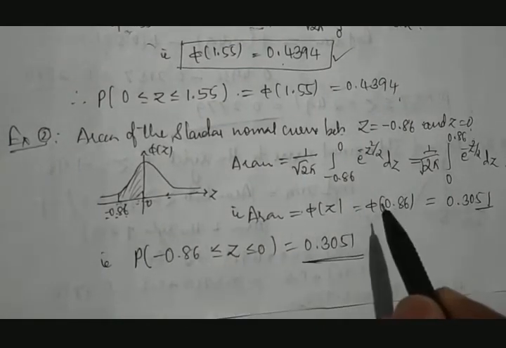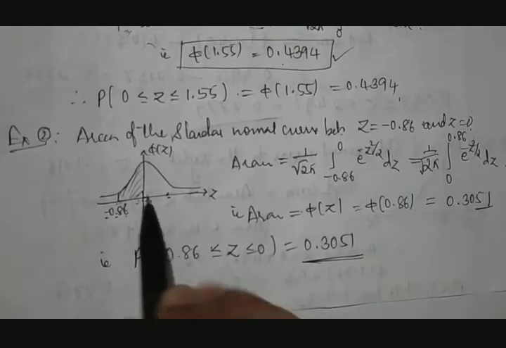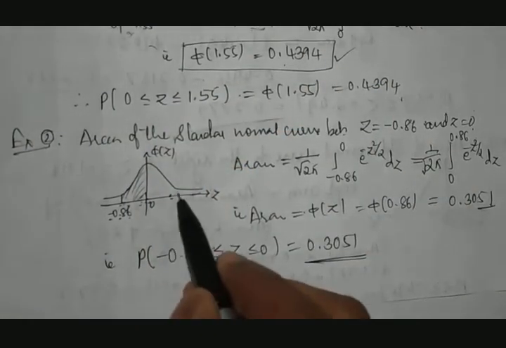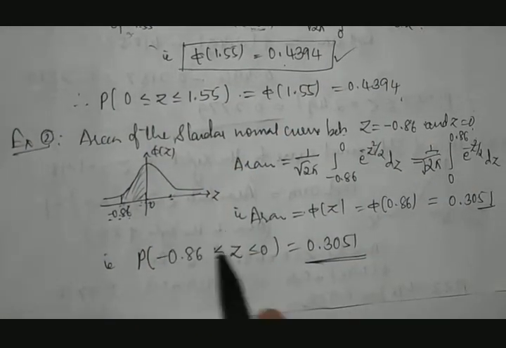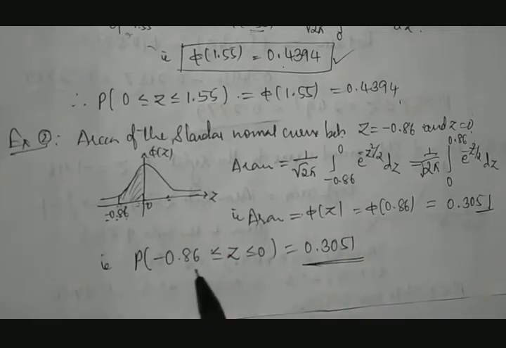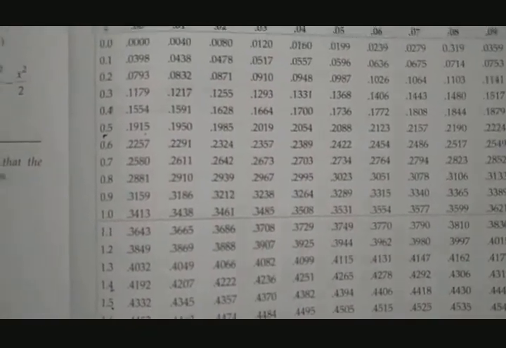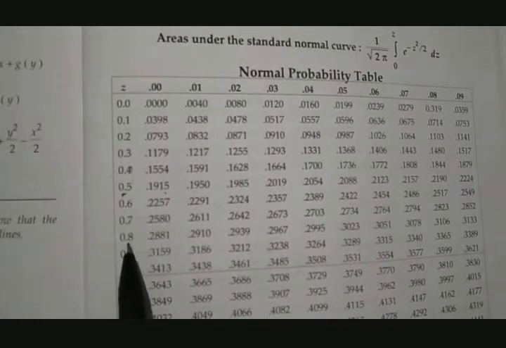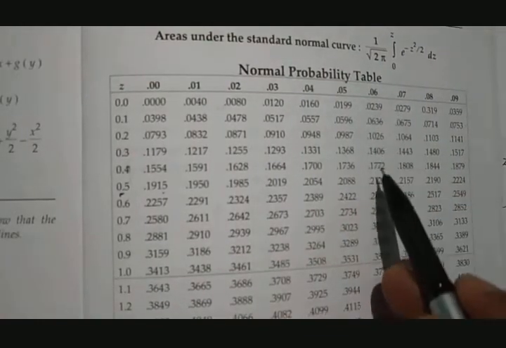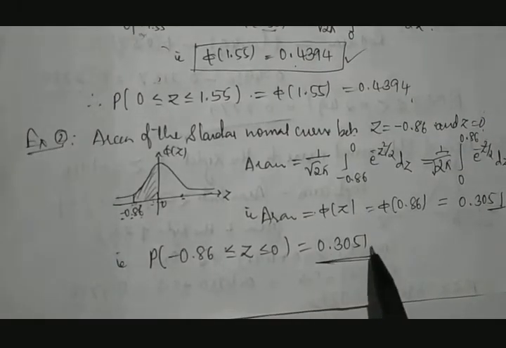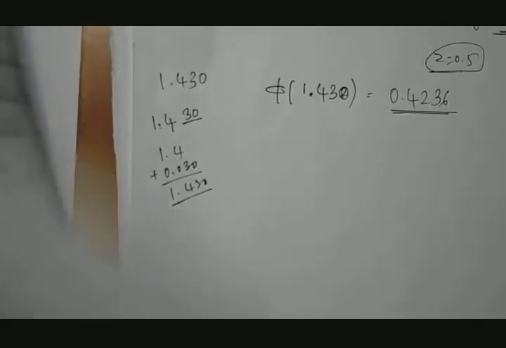How will it be taken in reverse? It will be taken as 0 to the same value, means whatever the distance is there, you trace the same on the other end, this side. So that you calculate. Then we need to calculate at 0.86. So what will be the value of 0.86 here? 0.86 means 0.8, and here it is 0.6. So where it meets, let us see. 0.86 gives 3051. So the answer is 0.3051. This is one more condition.